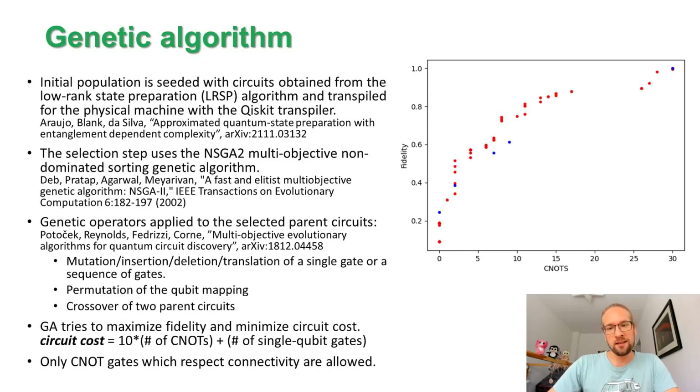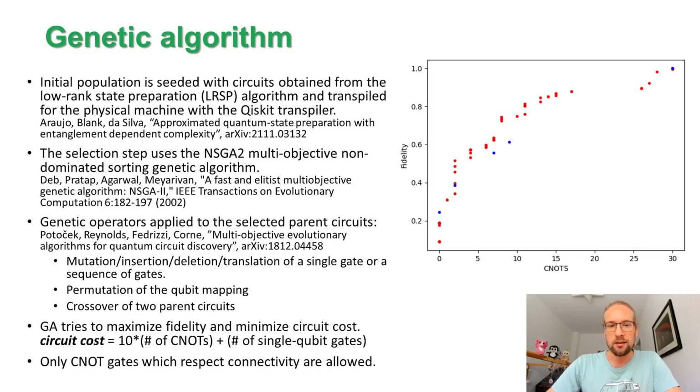Well, in fact, there already exist algorithms for generating approximate state preparation circuits, and one of those algorithms that has been published recently by these authors here is the starting point for our genetic algorithm.